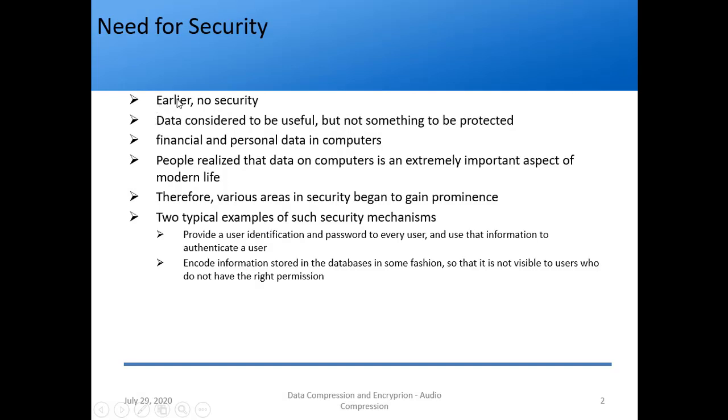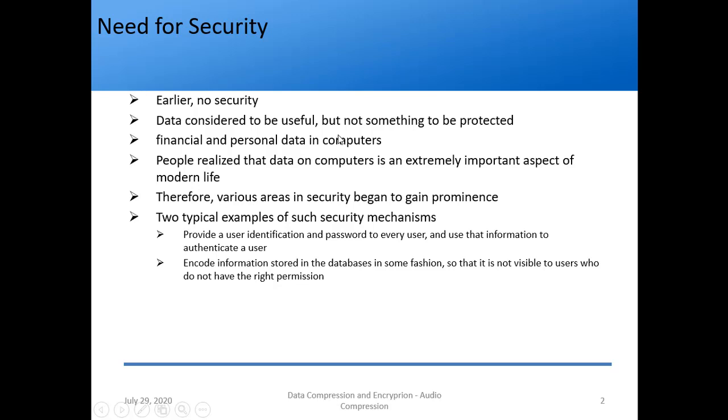So earlier there was no question of security, but when computers came into being, data was considered to be useful but not something to be protected. Means you just had, for example, a word file or something, but it was not very secure data. So it was just useful, for example, to store data related to a farmer's income or one's income or something. So it was not something to be protected.